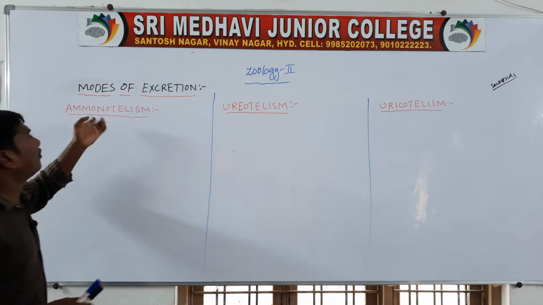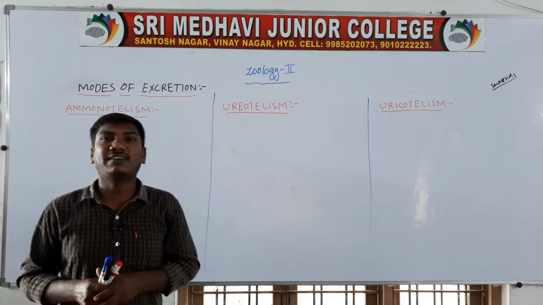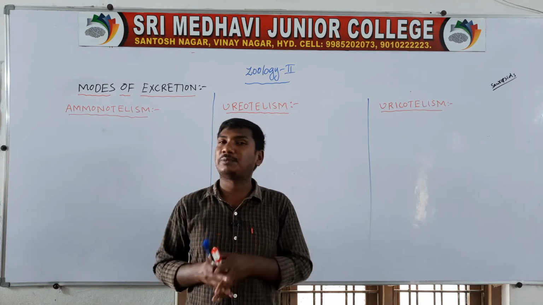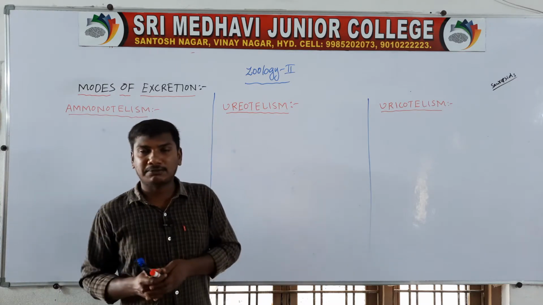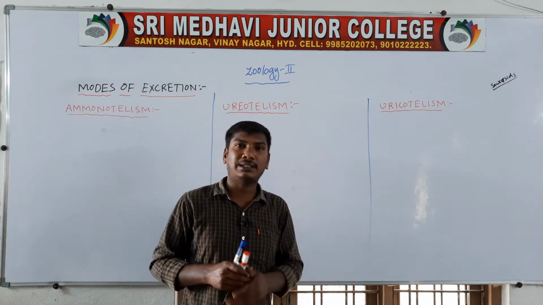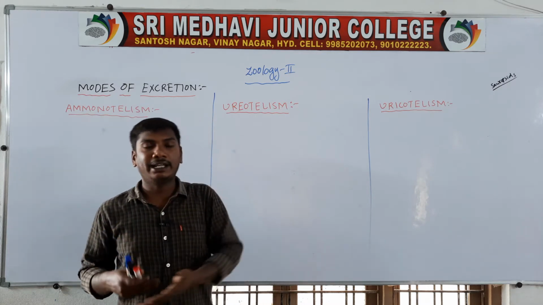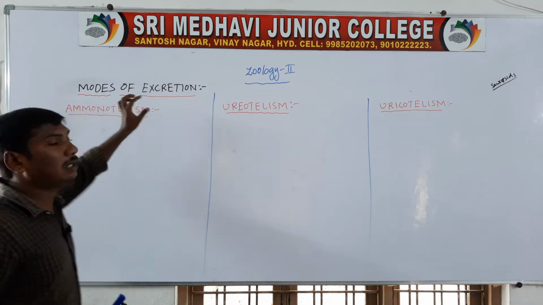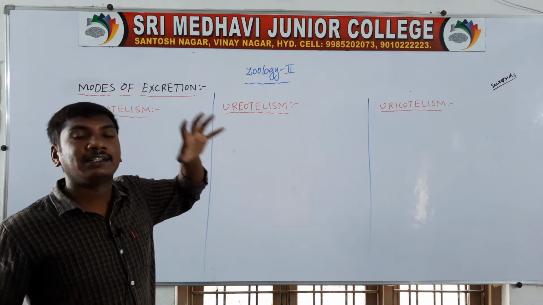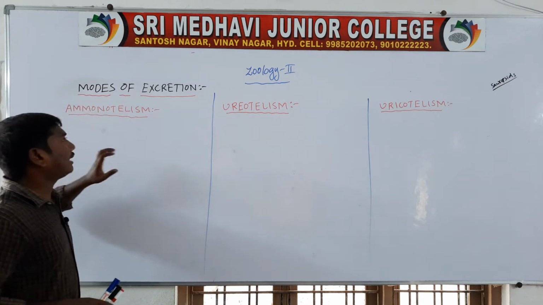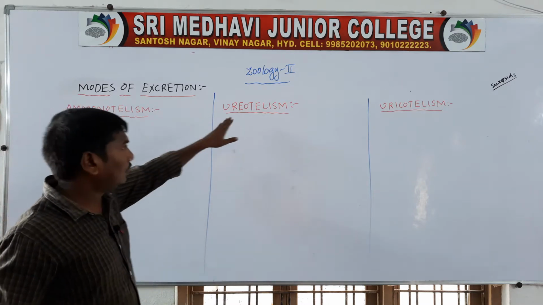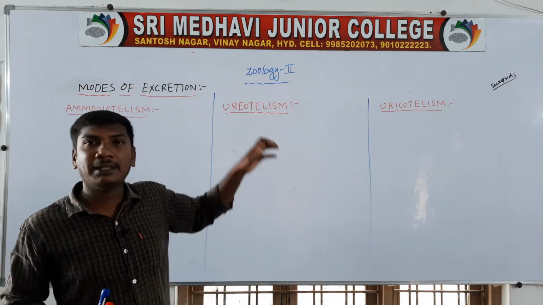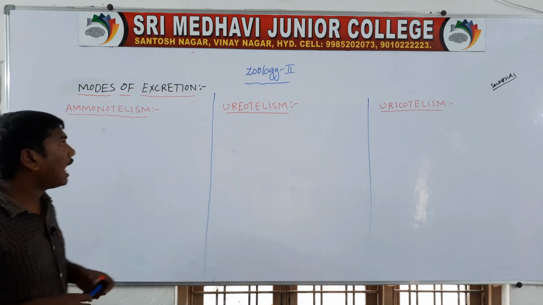First, the modes of excretion. Different animals, different species: some excrete ammonia, some excrete urea, and some animals excrete uric acid. These are the modes of excretion. Excretion is of three types: ammonotelism, ureotelism and uricotelism.